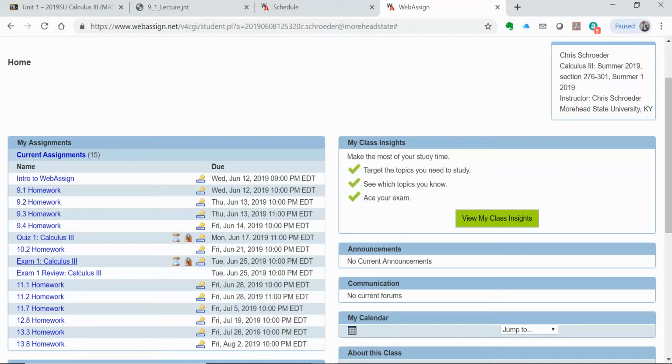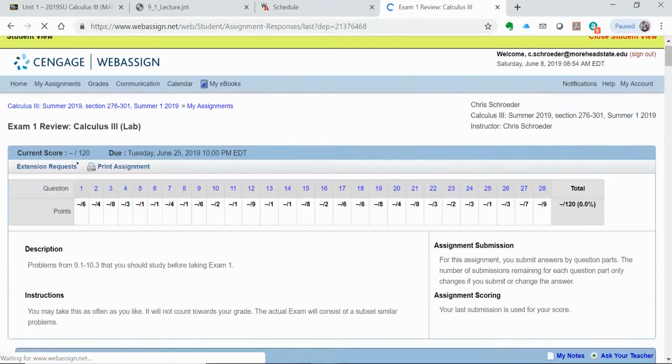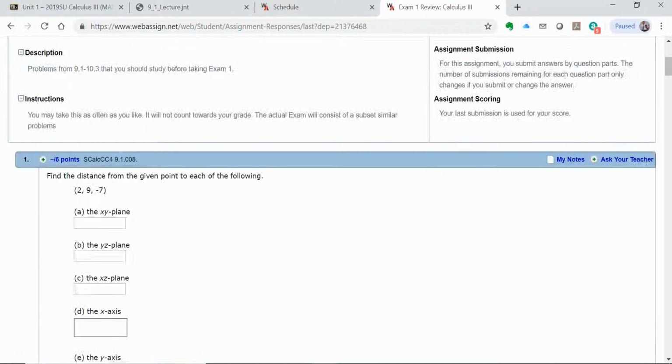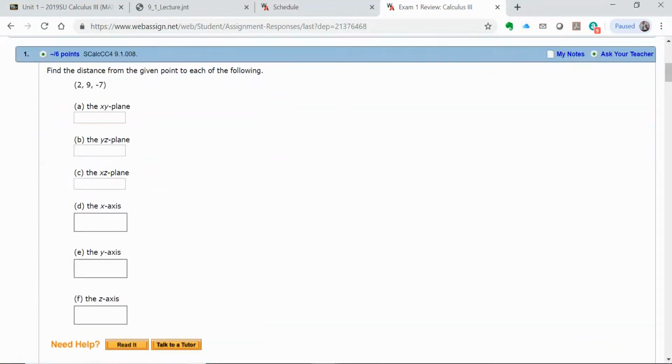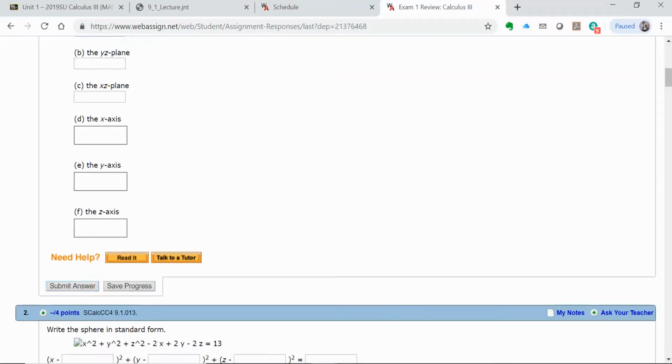Before I take the exam, I would want to take the review. So if I click on the review for exam 1, which is not timed, does not have a password on it, does not need the lockdown browser, and I can take it as often as I want, with virtually unlimited attempts. Distance from the XY plane is going to be, I think, 7. Let's see if that's right.